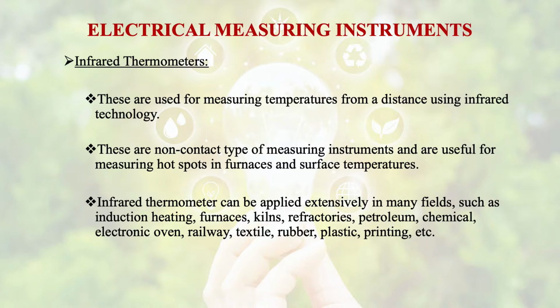Infrared thermometer can be applied extensively in many fields such as induction heating, furnaces, kilns, refractories, petroleum, chemical, electronic oven, railway, textile, rubber, plastic, printing, etc. Everywhere we are going to use these infrared thermometers.